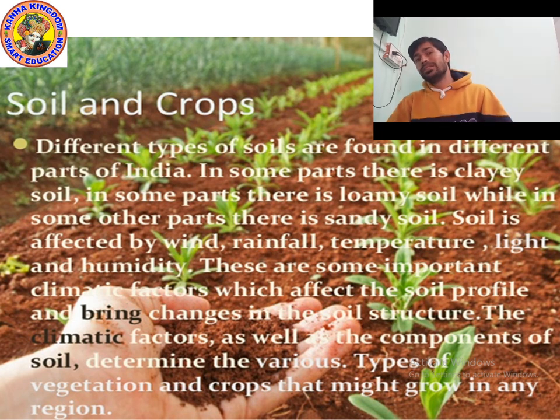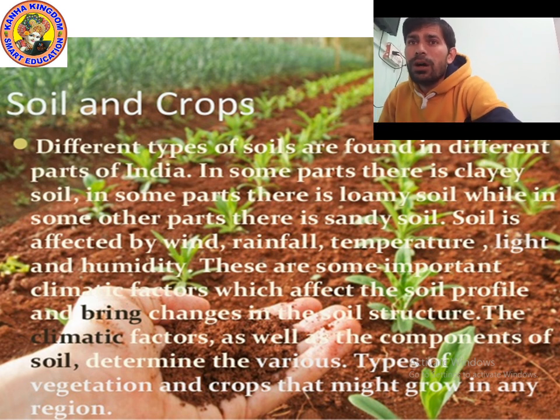Humidity also affects it. If humidity is not present in the soil, then the soil will dry up. So we can say soil and crops are related to each other, because if good soil, soil rich in nutrients, is not available, then crops will not grow.